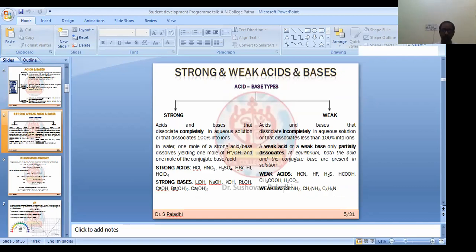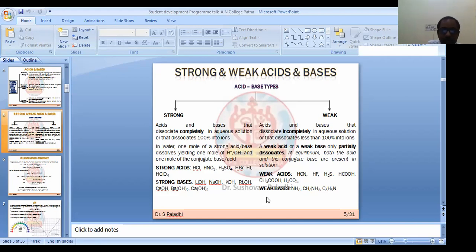If you go to the acid base chapter, you will find that there is no absolute scale of acid base in one protocol. If you are using aqueous solution, something will act as a base, or something will act as a weak acid. But if you change the solvent, definitely it will change its behavior.